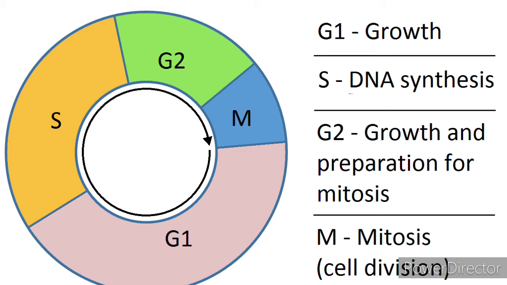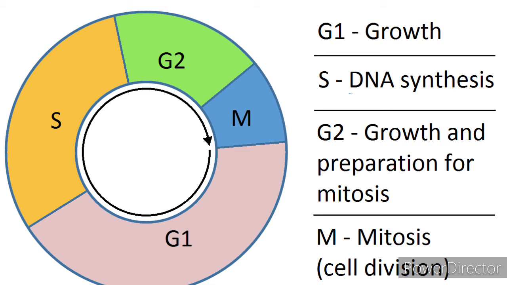Children, now we are going to discuss a new topic called cell cycle. What is the cell cycle? The cell cycle is a series of events that takes place which leads to the formation of a new cell.